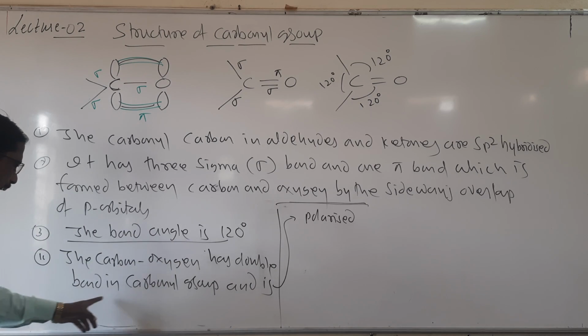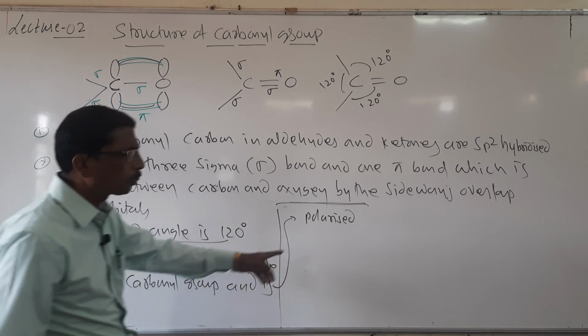The carbon oxygen has a double bond in carbonyl group and is polarized.